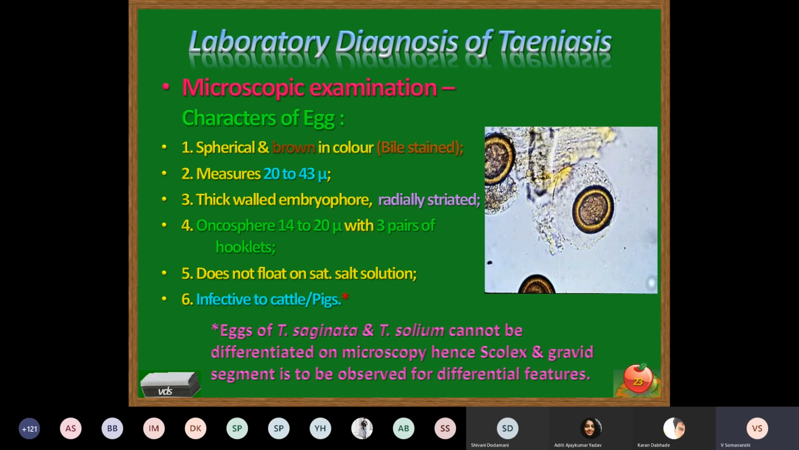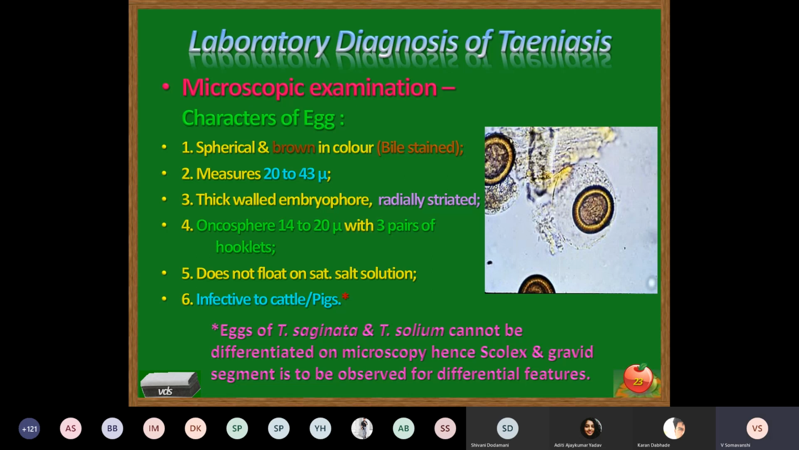Microscopically, we can observe the egg. Now remember, you are supposed to understand the description of the egg, because very often in your exam, especially in the practical exam, you are asked to describe the egg. When you observe it under the microscope, you are supposed to describe the egg. Characters of the egg: it is spherical and brown in color because it is bile stained. Now understand the concept of bile stain, because it is a question asked of each and every student during the practicals. What is meant by bile stain? Do you use bile for the staining of eggs? That is the question usually.